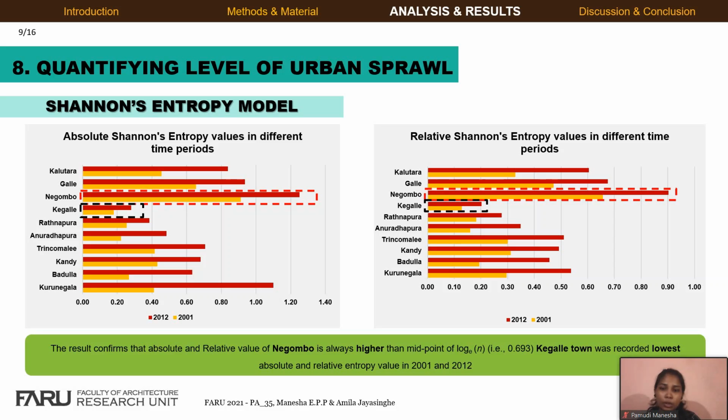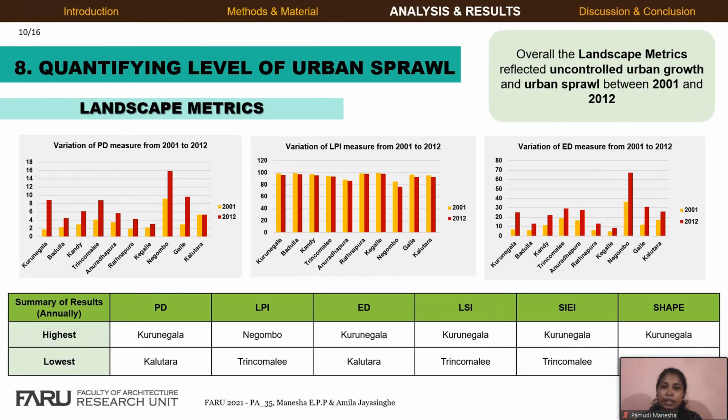Kegalle town recorded the lowest absolute and relative entropy values in 2001 and 2012. Patch density and edge density increased in the entire study area, especially in Negombo and Kurunegala towns. Such a large increase reflects high urban scatter and irregular formation of isolated urban patches.